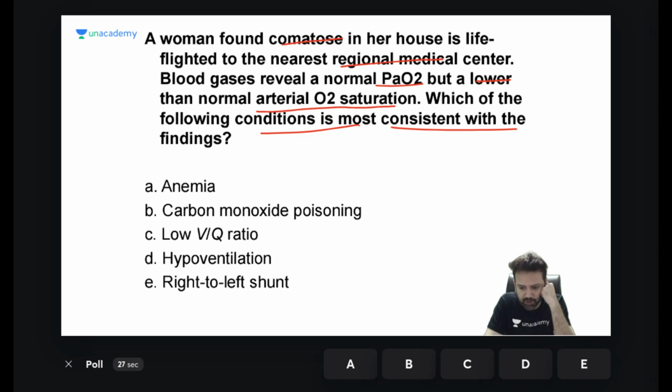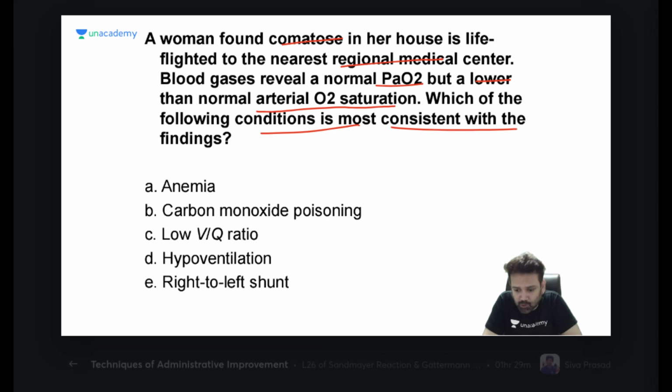Just now we have discussed this, if you remember, two times today only. Only by doing it again and again can you be thorough with it. The only way to improve your performance is to solve MCQs after having theory. Without theory you cannot solve MCQs, and without MCQs you cannot understand theory. 58% are correct.